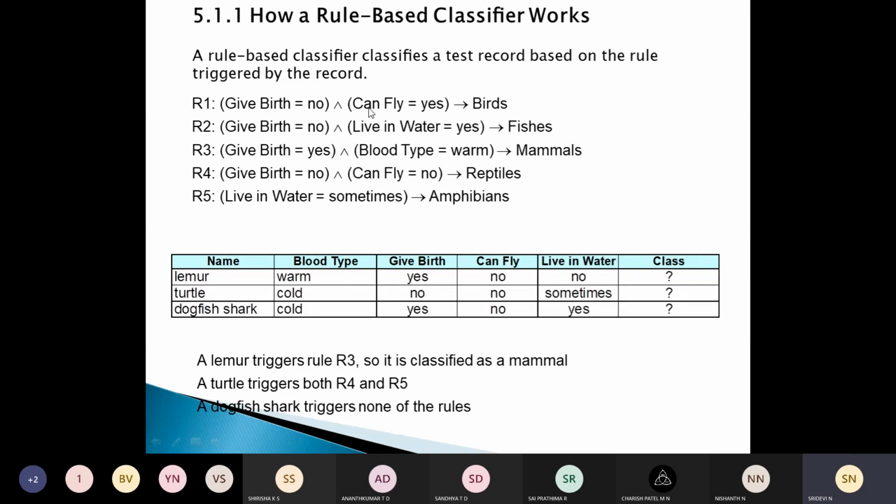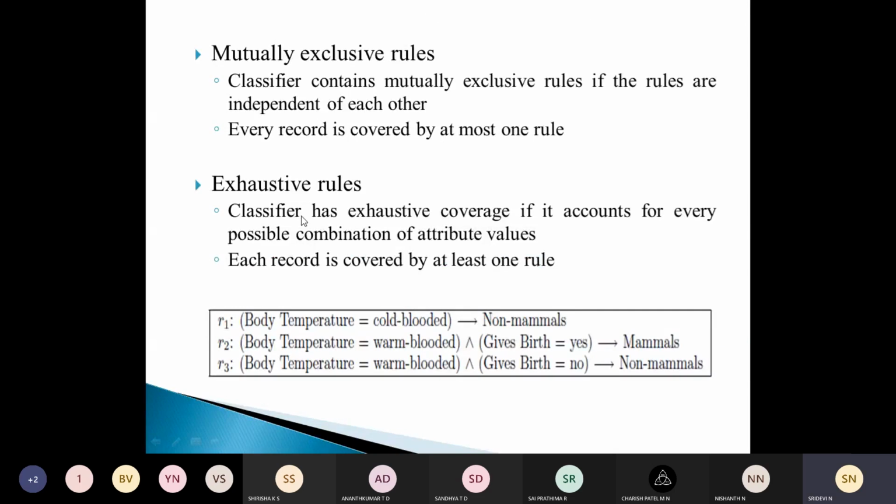So we have to ensure that this classifier can still make a reliable prediction even though a test record is not covered by any rule. See, this is a test record and it cannot be covered by any of the rules. So we have to see to it that these rules ensure that the classifier can still make a reliable prediction even though a test record is not covered by any rule. We have two properties for that.